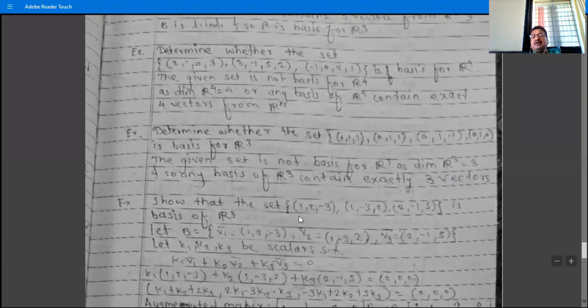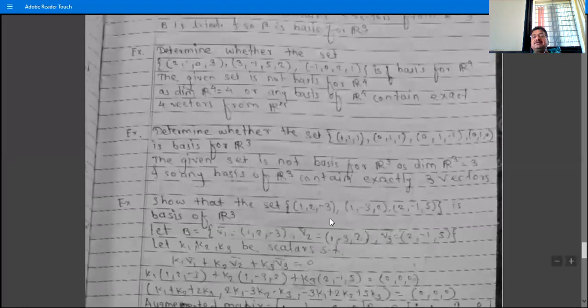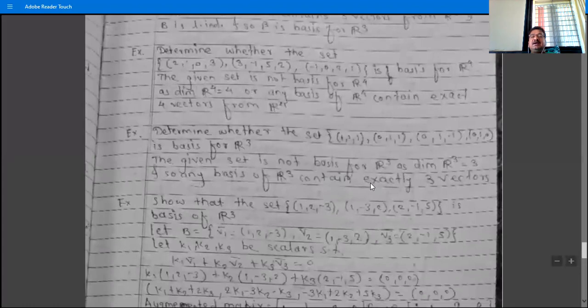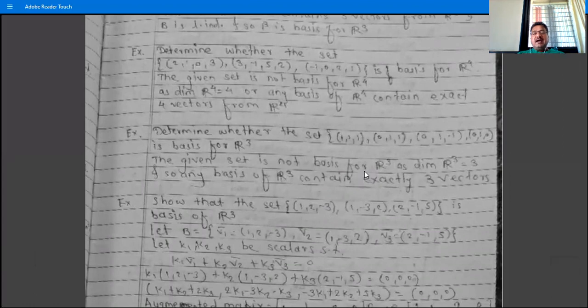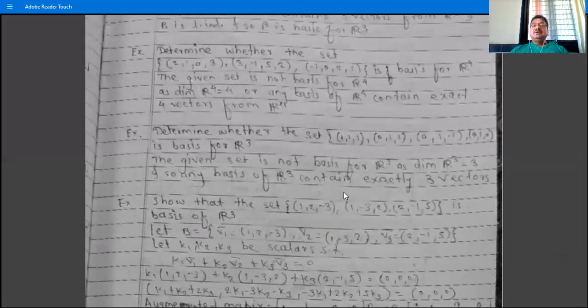In order to show that a set is a basis, we just show that the set is linearly independent, provided the dimension of V and the number of elements in the set are the same. If the dimension of the vector space V and the number of elements in the set are different, then we say that the set is not a basis for that vector space. Then there is no need to show the two conditions, not even one condition.